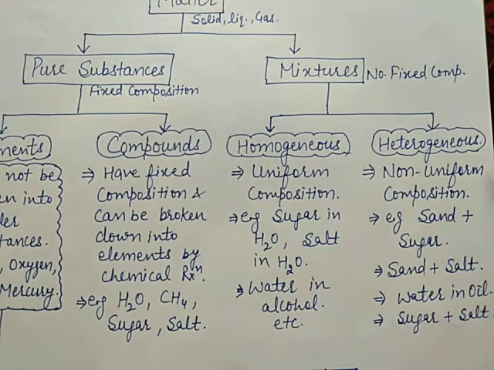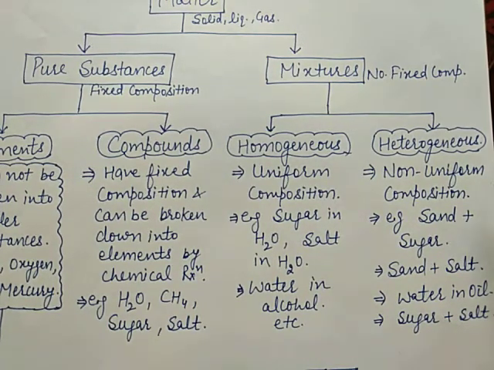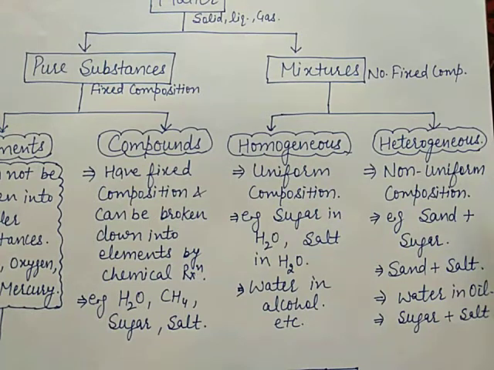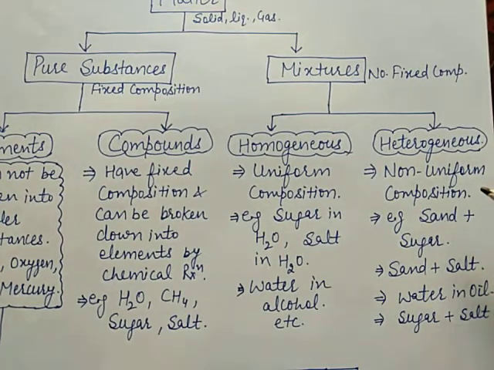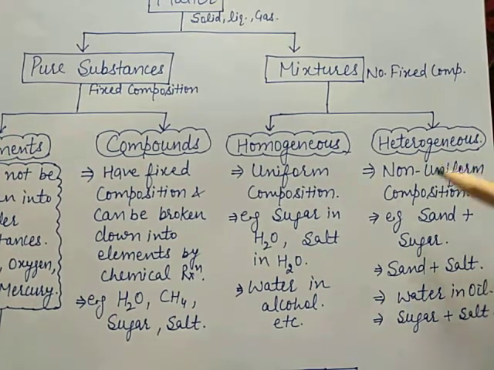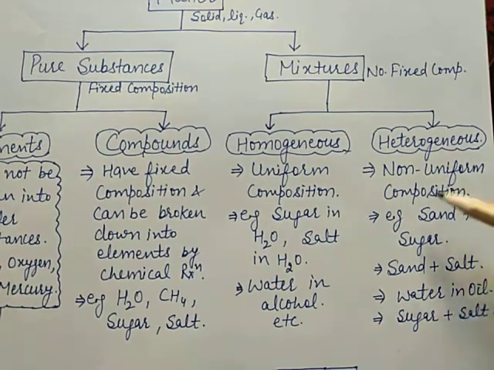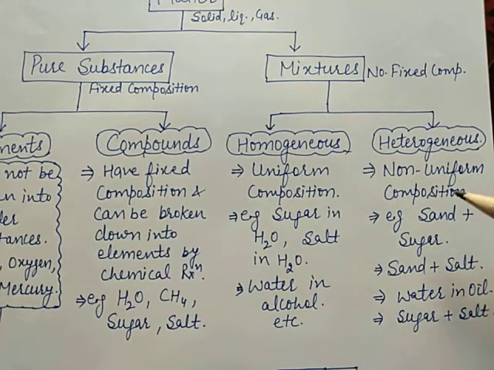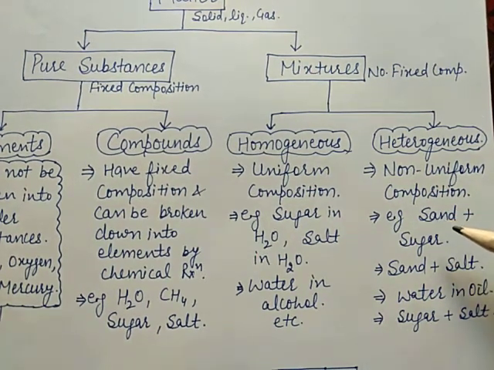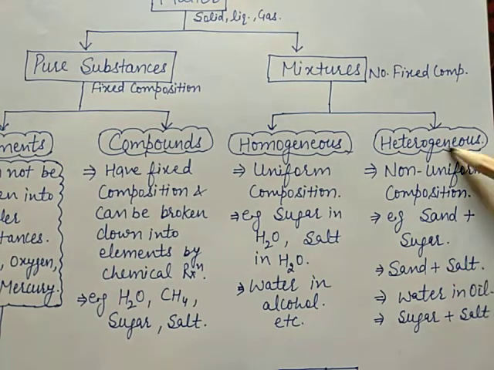Next, heterogeneous mixture means a mixture that does not have uniform composition, meaning they have visible boundaries of separation between its constituent particles. It can be easily seen with the naked eye or under a microscope. Examples: sand plus sugar, sand plus salt, water in oil, sugar plus salt. All these are heterogeneous mixtures. Polluted air, muddy water, all these are heterogeneous mixtures, meaning their composition is not uniform.